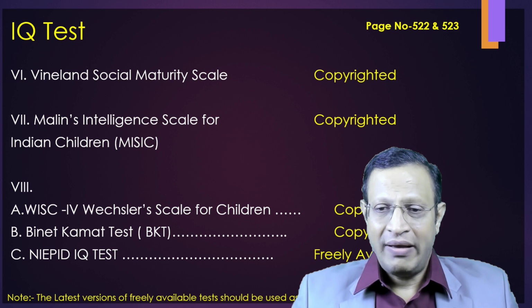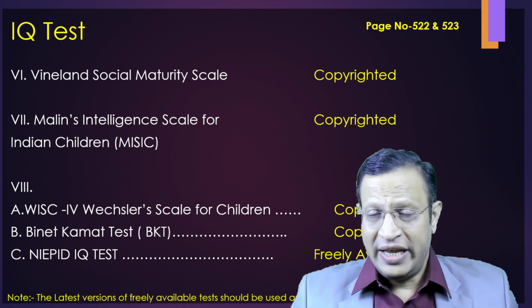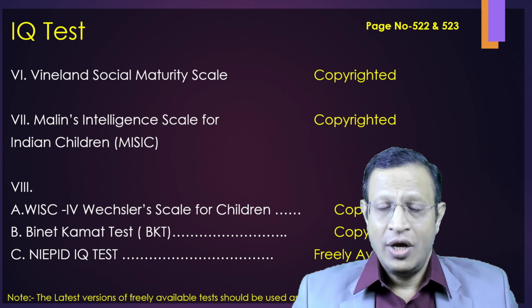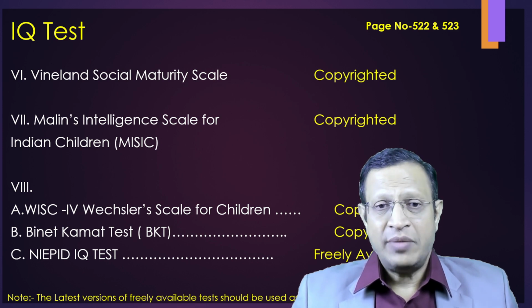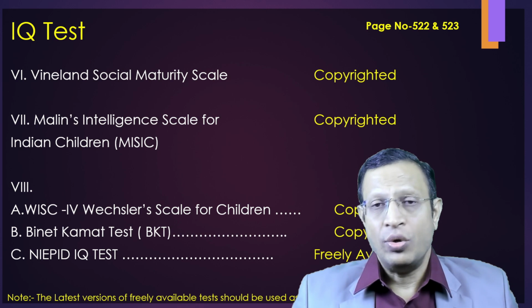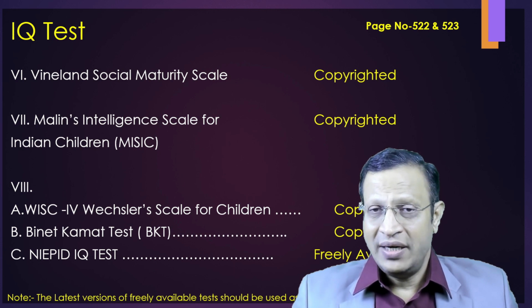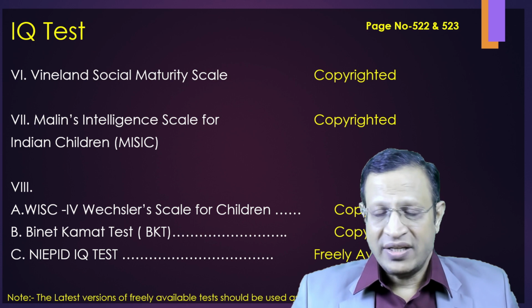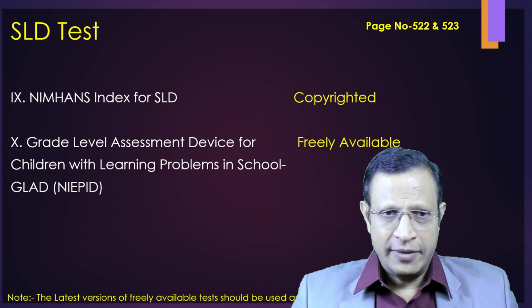Binet-Kamat test, again copyrighted. The only one which is not copyrighted is the NIPD IQ test, which is freely available. That means they have named 5 IQ tests which can be used for assessing disability with regard to IQ, that means intellectual disability.